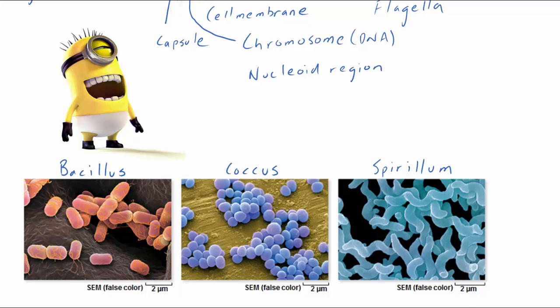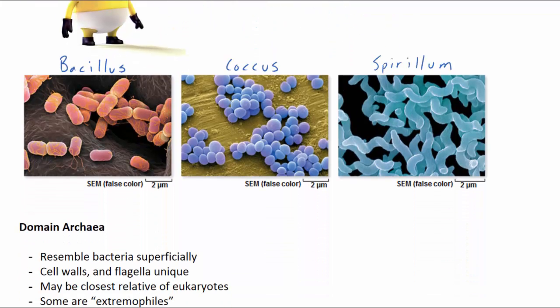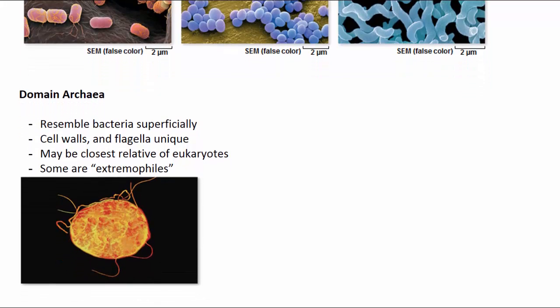Archaea cells resemble bacterial cells in many ways. They have their own domain because they build their cells out of biochemicals that are different from those in either bacteria or eukaryotes. Their cell walls and flagella are chemically unique. Their ribosomes are more similar to those of eukaryotes than to those of bacteria. Therefore, they may actually be more closely related to eukaryotes than they are to bacteria.